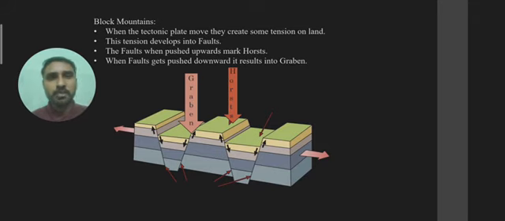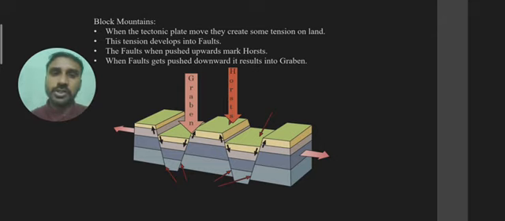In the previous slide, we watched when they walk in opposite directions and collide with each other. Now in the second one, they move away from each other.